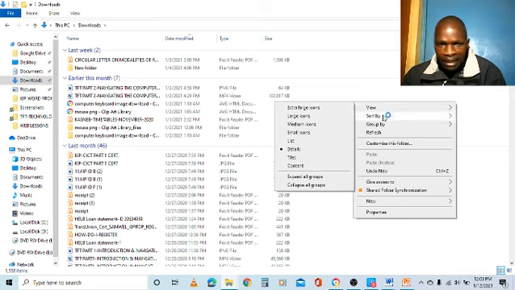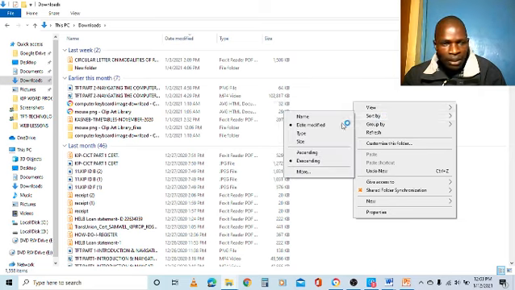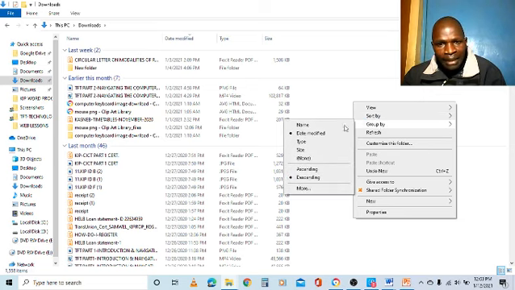I can sort depending on the date, beginning with the latest, and then I'll be able to follow through. I can group by type, then locate the file within the type.